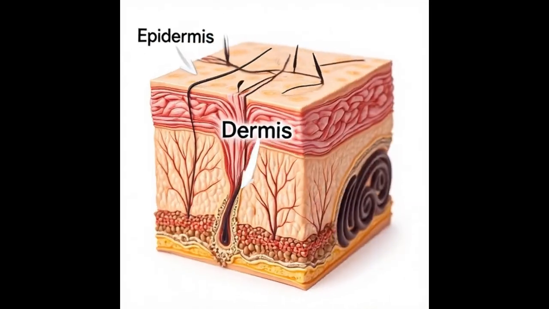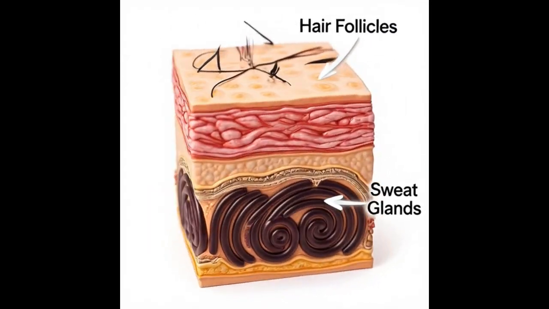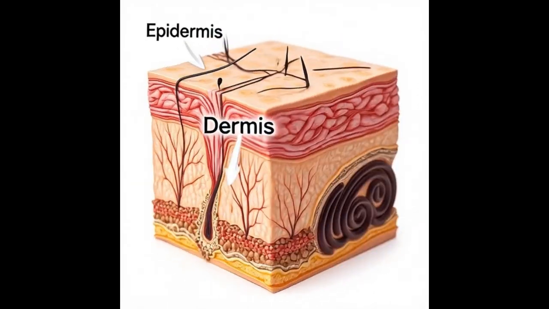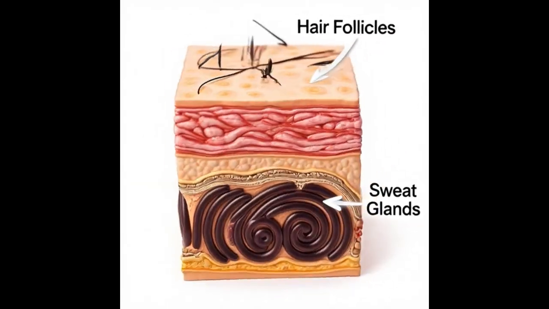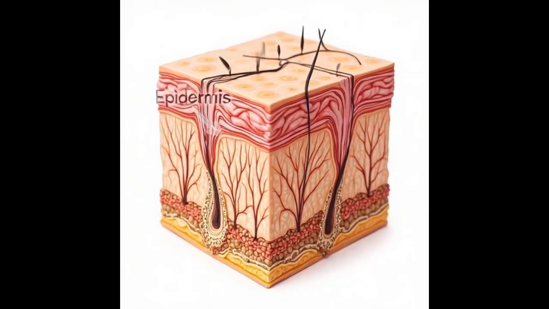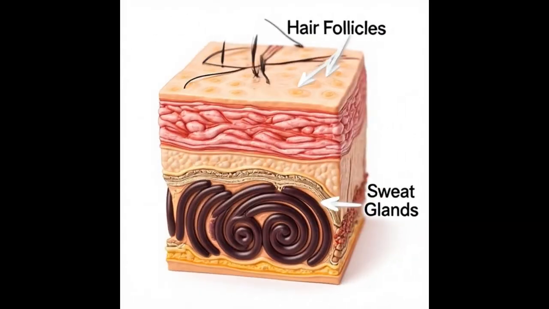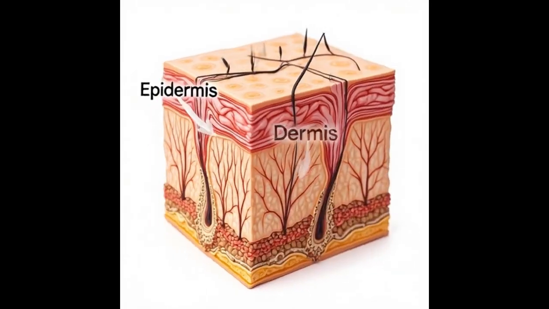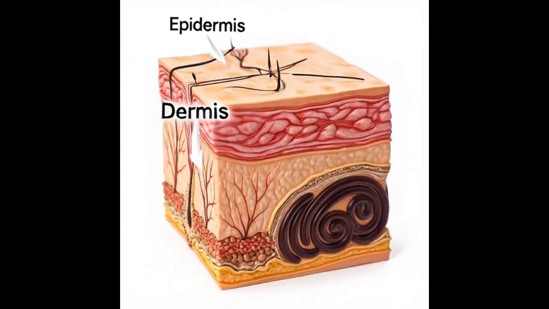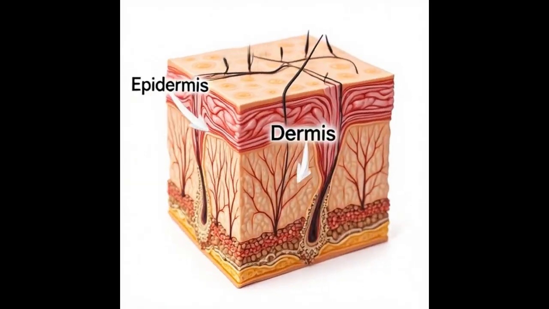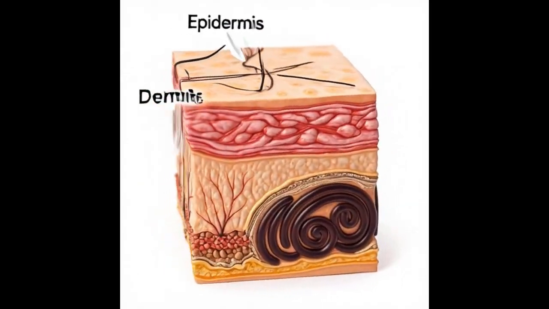Third, sensation. Your skin contains receptors that detect touch, pressure, pain, and temperature. This sensory input allows your nervous system to respond quickly to danger. The skin also produces vitamin D, which is essential for bone health. Wrap up. Your skin isn't passive. It actively protects, regulates, and communicates. Without it, survival would be impossible.